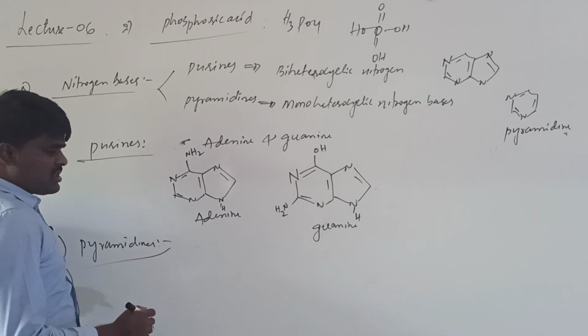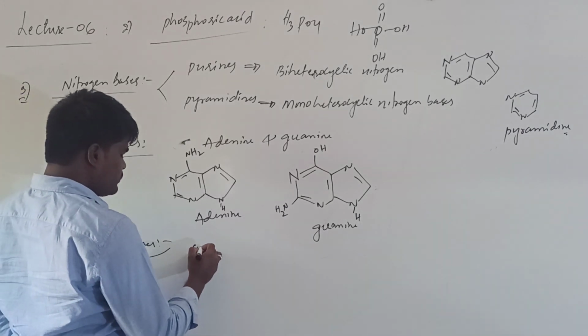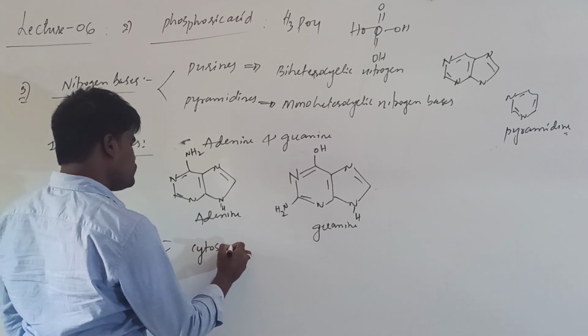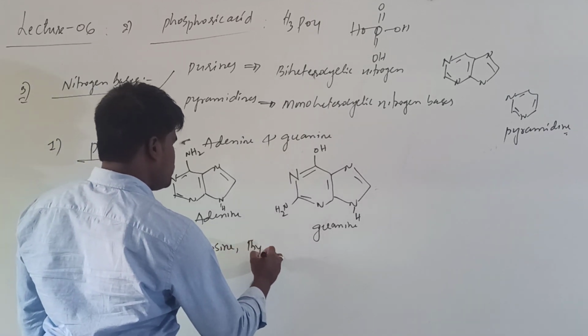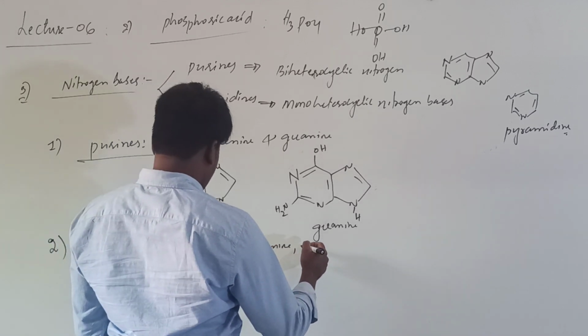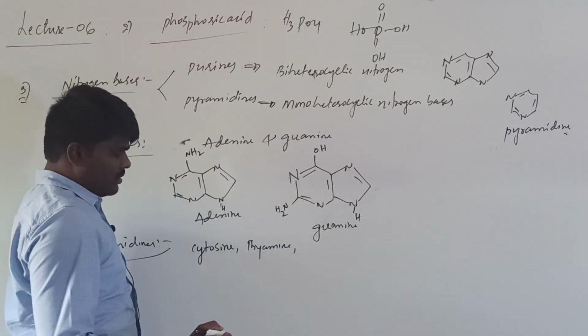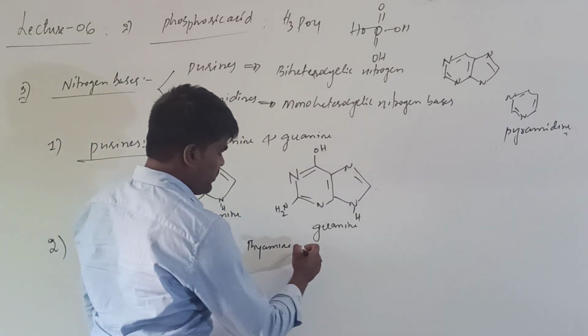There are basically four pyrimidines. They are cytosine, okay, thymine, sorry, there are three types of pyrimidines, that is cytosine, thymine and uracil.